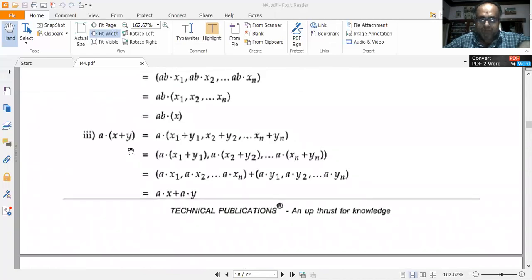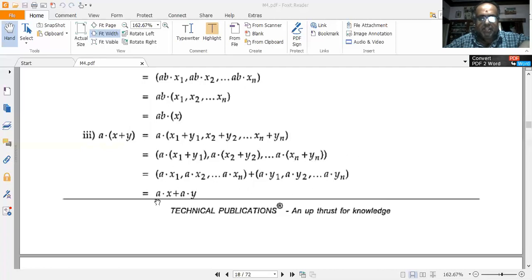Now checking for the distributive property. a dot of (x plus y) is equal to a dot of (x1 plus y1, x2 plus y2, etc. up till xn plus yn). Now this can be written as (a dot of (x1 plus y1), a dot of (x2 plus y2), etc. up till a dot of (xn plus yn)).